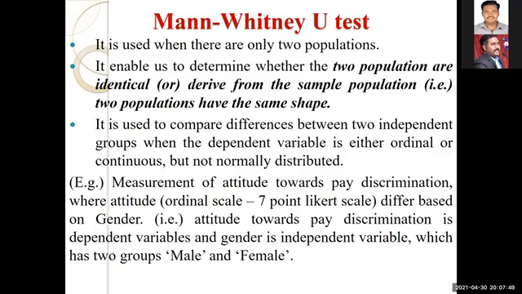Higher level profiles like deans and directors. Second level, associate professors or readers, people with a maximum of 10 to 15 years experience. And the third level, assistant professors, people with below 5 years experience. So in the same population, your population is the teaching fraternity, all the respondents are teachers, but within that you are divided. You have independent groups.